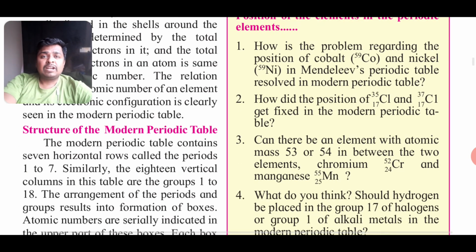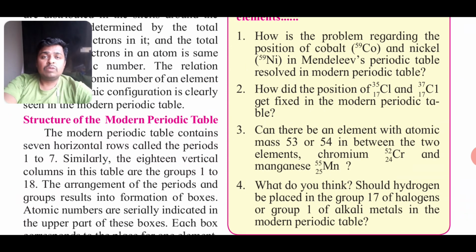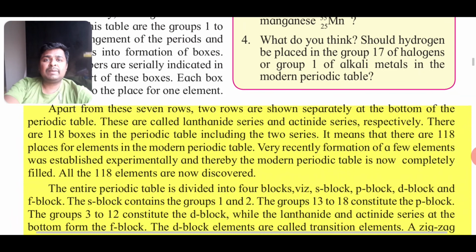So people found out the atomic structure, what is inside the atom, how the atom works, and what happens inside the atom. And then the modern periodic table was based on the electronic configuration of the elements. So there are 7 periods and 18 groups in the modern periodic table. Write these down, important. 7 periods which are horizontal rows and 18 columns that are called groups. So the 118 known elements were placed in these rows and columns, and we get the modern periodic table.